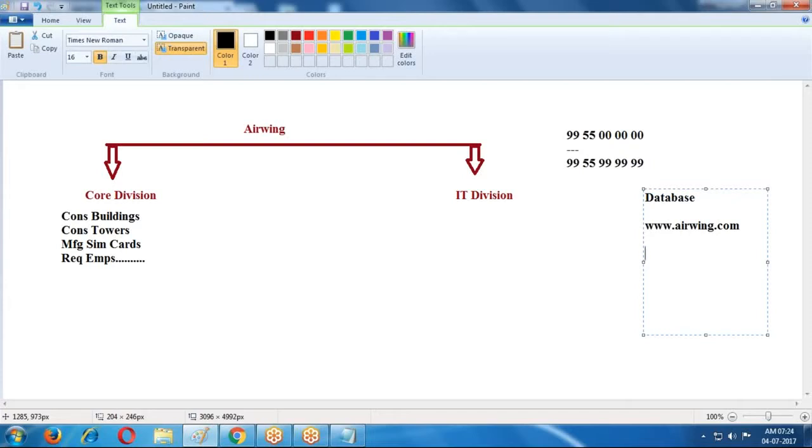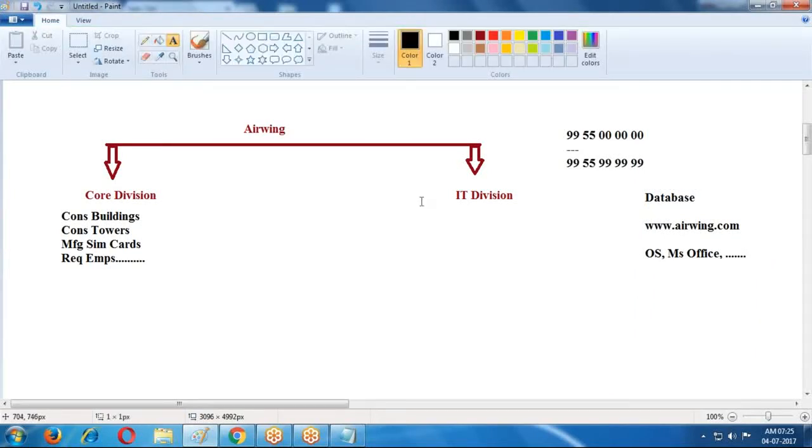Now I purchased 2000 systems for different locations. At each and every location I am providing some services to customers. For that I require 2000 systems. For each and every system I require an operating system, MS Office, which is general software, and some special software related to my organization or my business applications. This is nothing but the IT division.